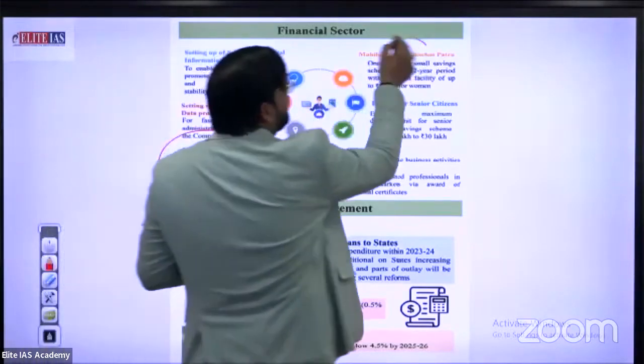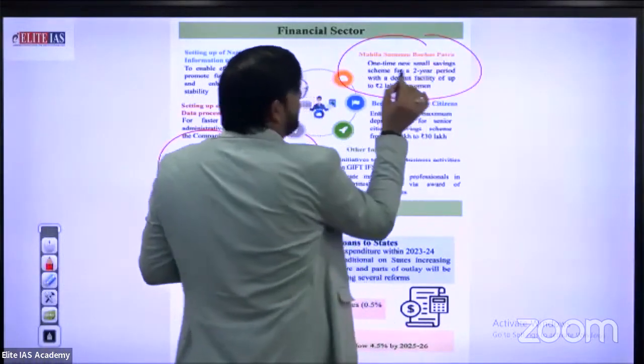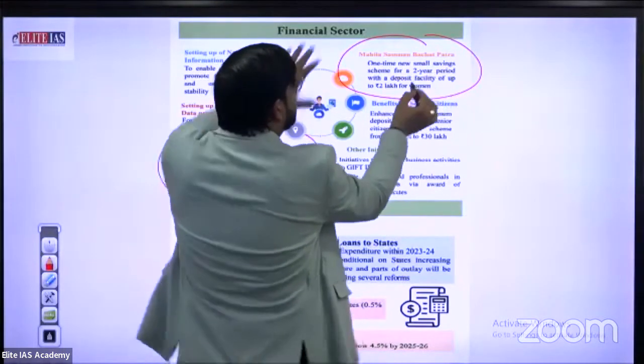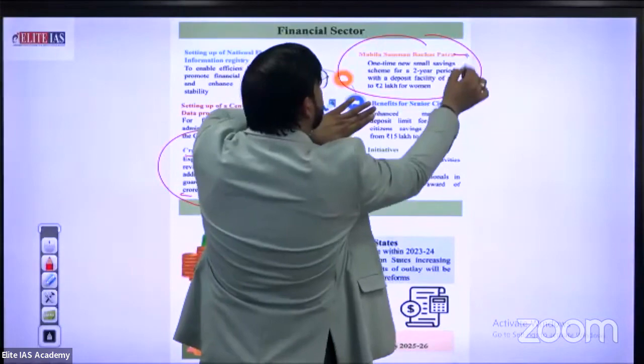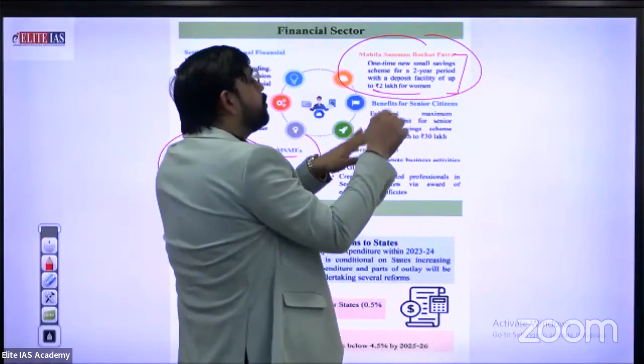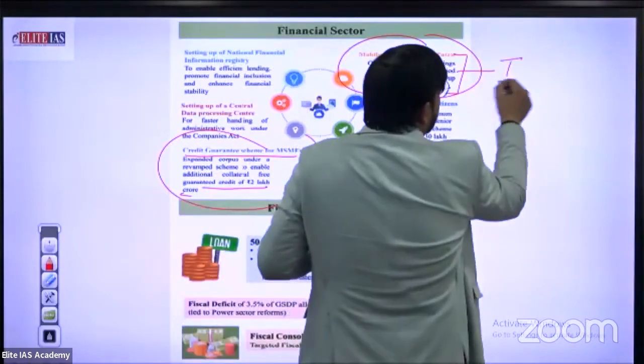Mahila Samman Bachat Patra, a one-time new small savings scheme for a 2-year period, which provides a deposit facility of up to 2 lakh rupees. This statement is important.